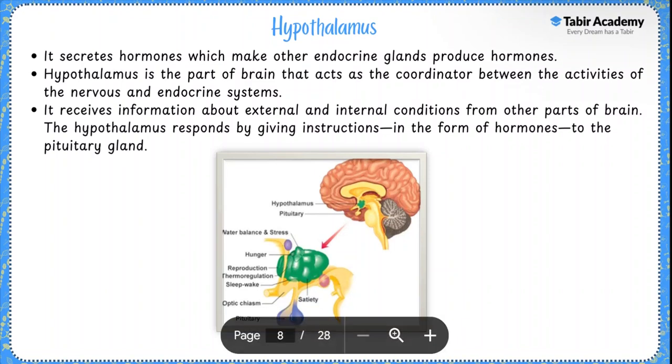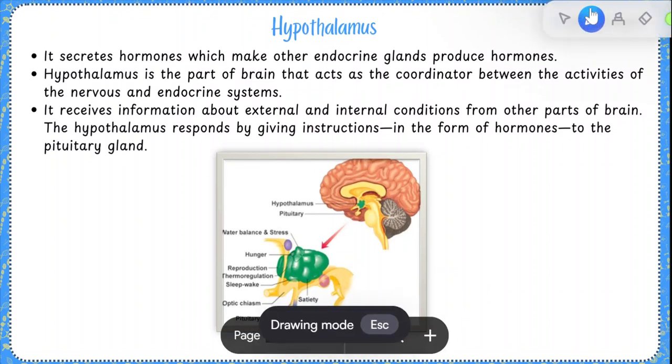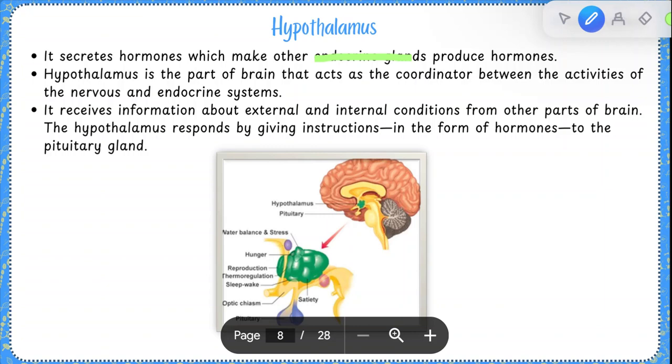So moving on to the hypothalamus, ठीक है, ये हमारा ना main control center होता है. So it secretes hormones which make other endocrine glands, endocrine glands produce hormones. ठीक है ना? So it acts on other endocrine glands. So it is the part of the brain that acts as the coordinator between the activities of the nervous and the endocrine system. This is a very important point. So yeah, this is the link between the nervous and the endocrine system.